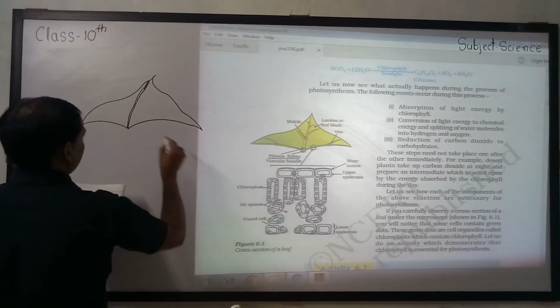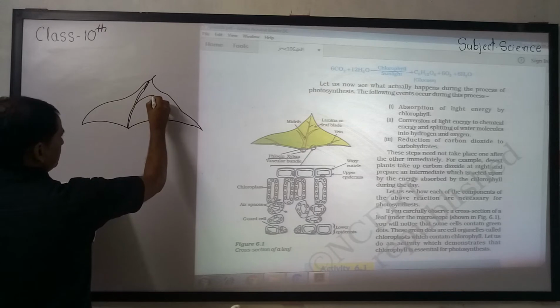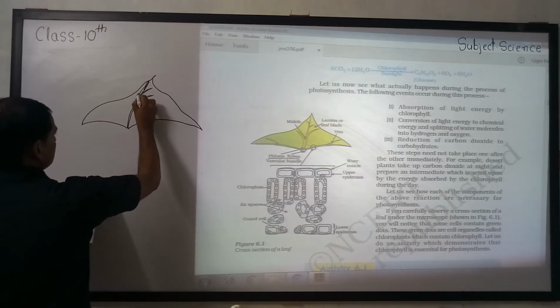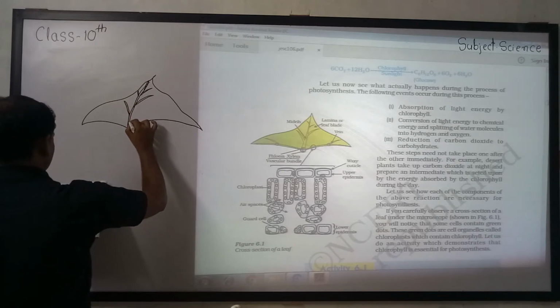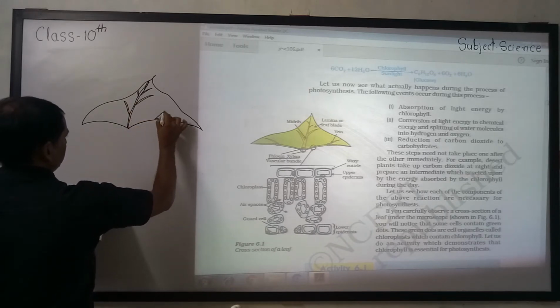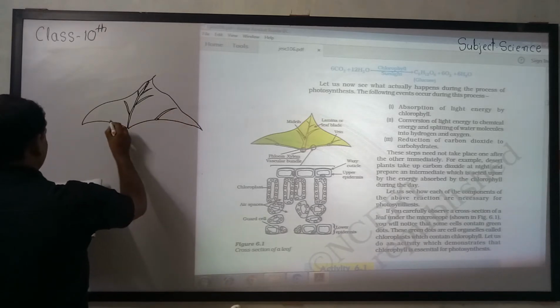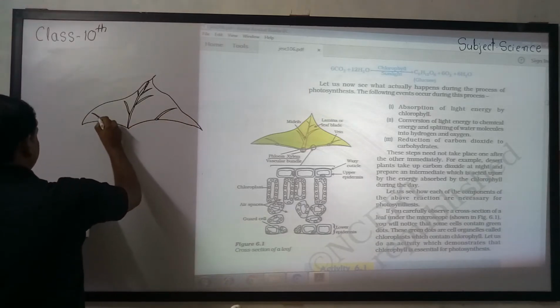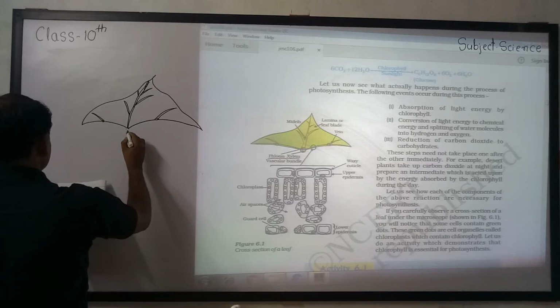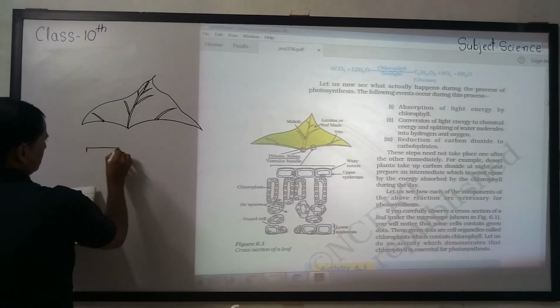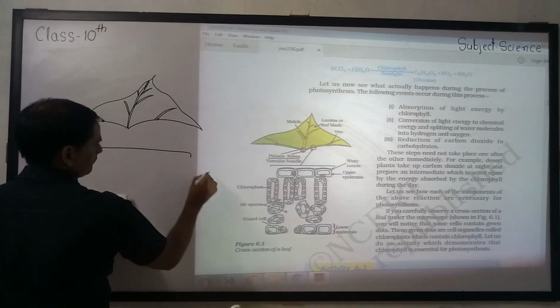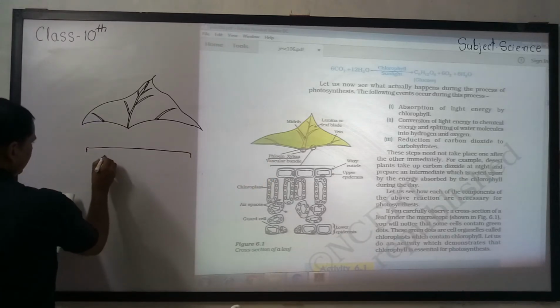First we draw this part. This part we have to draw again here.